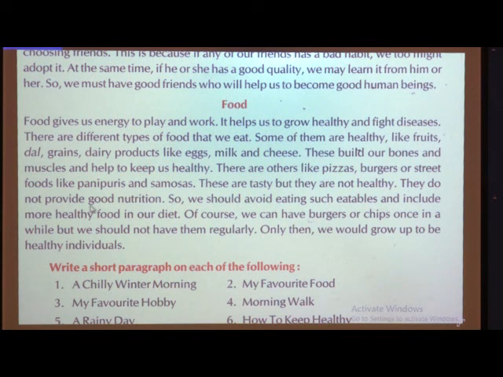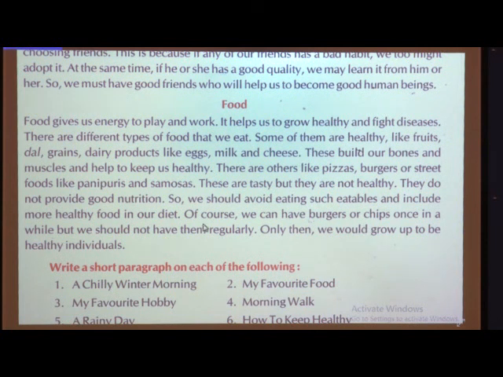They do not provide good nutrition. I told you just now, they are not nutritious food. So, we should avoid eating such eatables and include more healthy food in our diet. Sometimes you can enjoy, but daily no. See, of course, we can have burgers or chips once in a while.